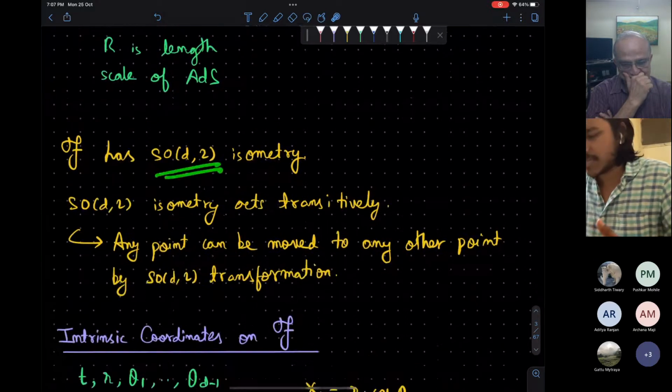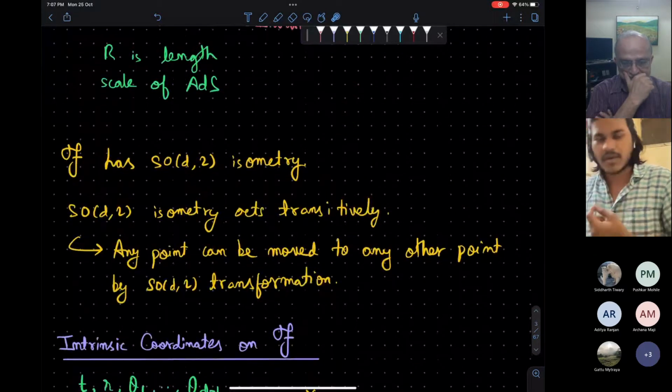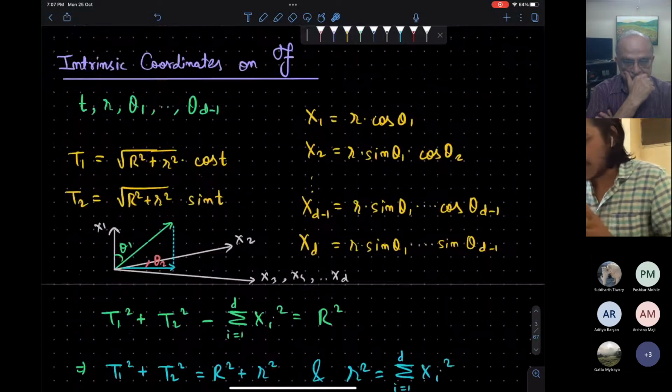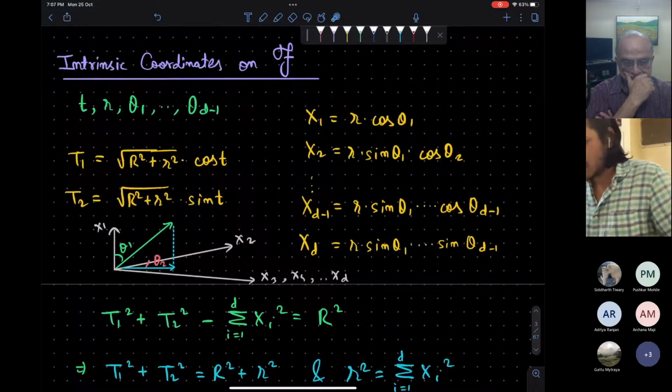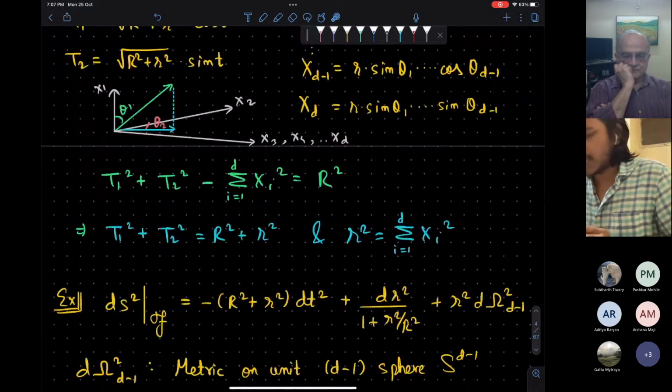Because of this symmetry, any two points on this surface F can be connected by an SO(d,2) matrix. Now a few comments on the intrinsic coordinate system which we will use on this surface. This is the defining equation for the surface. Let the sum of the squares of the position coordinates be some small r^2.